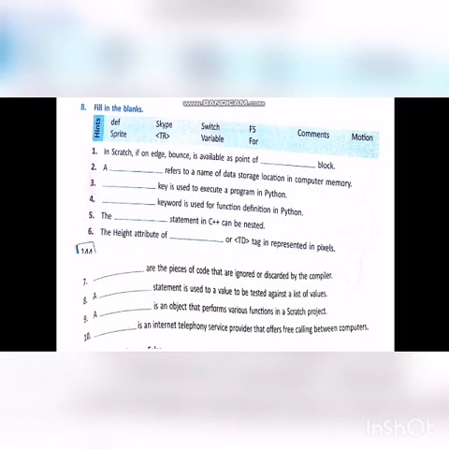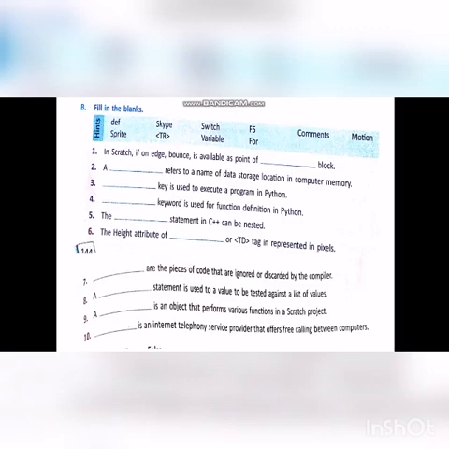Third, dash key is used to execute the program in Python. Just leave this, this is extra portion. Next, the fourth one, also just leave that. Next, fifth one, the dash statement in C++ can be nested. The answer is for.